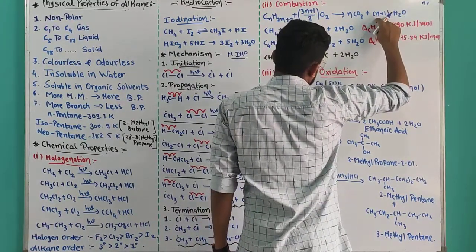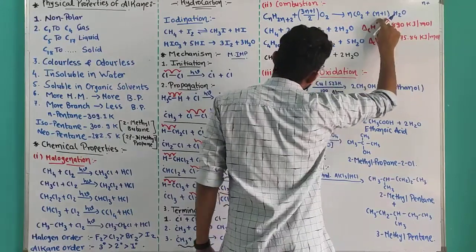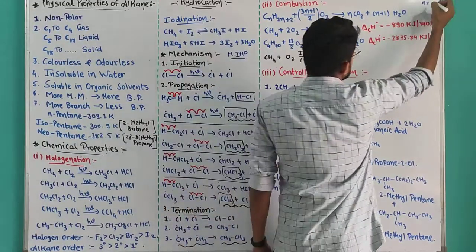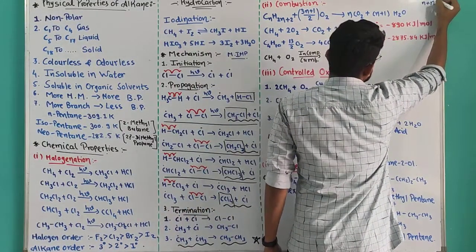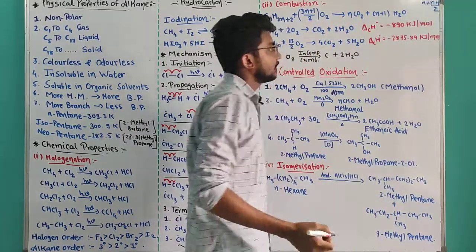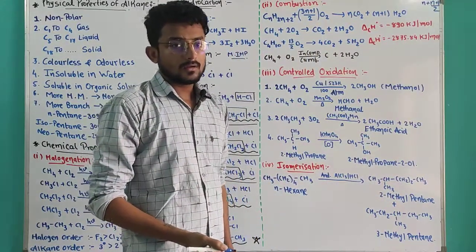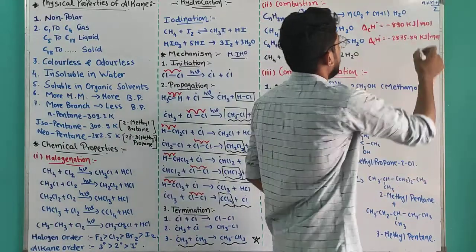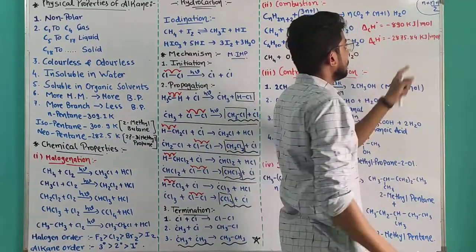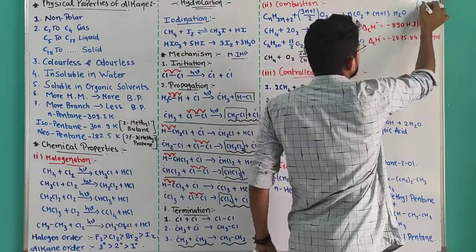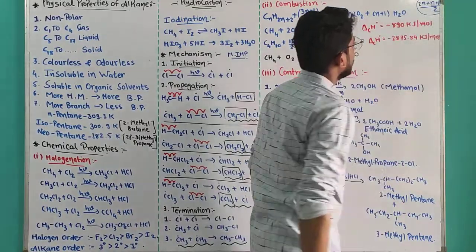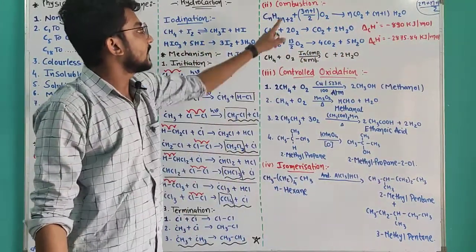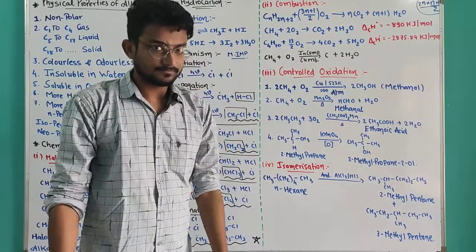So if n plus 1 H2O is there, half of that O2 will be used, so n plus 1 divided by 2. The simplification of this formula will be 2n plus n plus 1, so 3n plus 1 by 2.